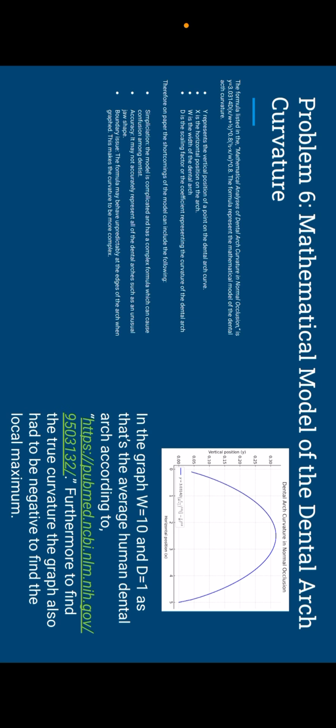On the top, it lists dental arch curvature and normal articulations. To the left is the vertical position, which is the Y, and at the bottom is the horizontal position, which is the X. I had to research this myself too. I put the W value as 10 and D equal to 1, since that's the average human dental arch according to pubmed.ncbi.gov. Furthermore, to find the true curvature of the graph, it also had to be negative to find a local maximum. The graph is indeed positive, but I decided to turn it negative.